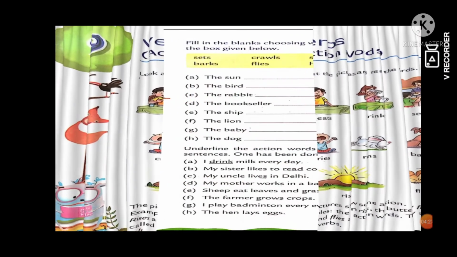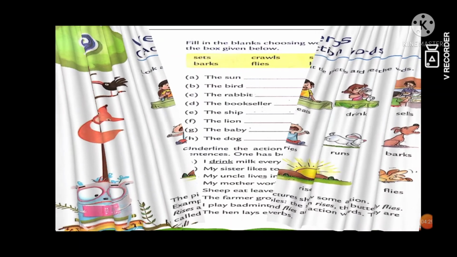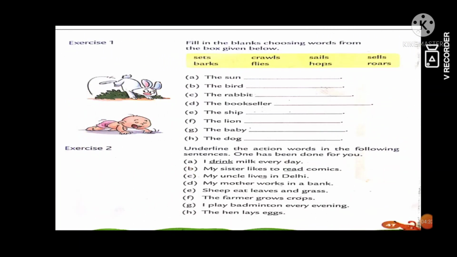Now come to the next page. Exercise 1 on page number 47. Fill in the blanks choosing words from the box given below. Students, here you can see in this box words are given, right? Words means action words, verbs.